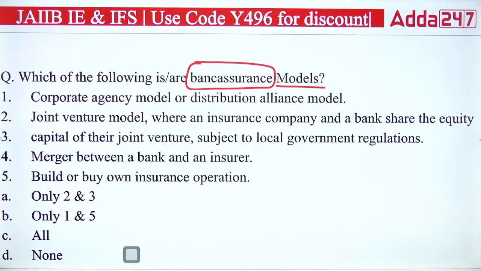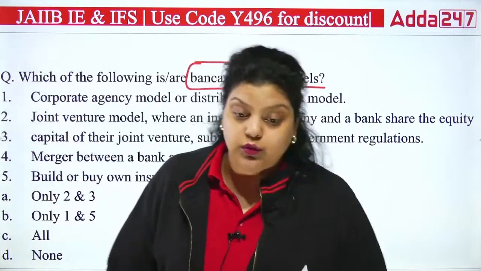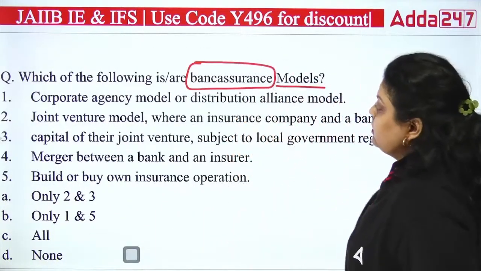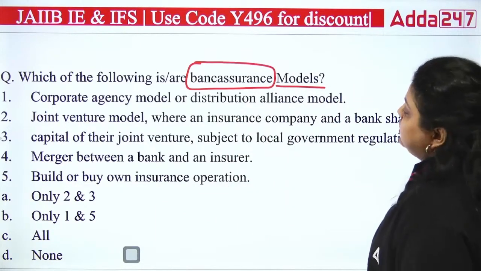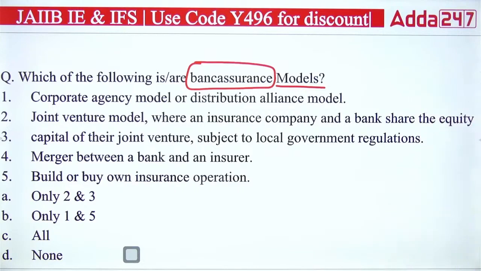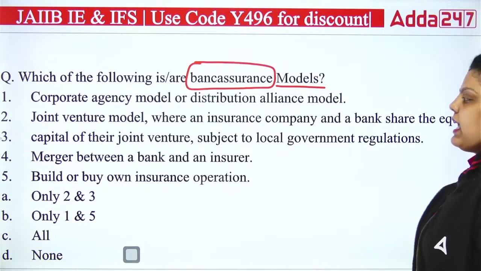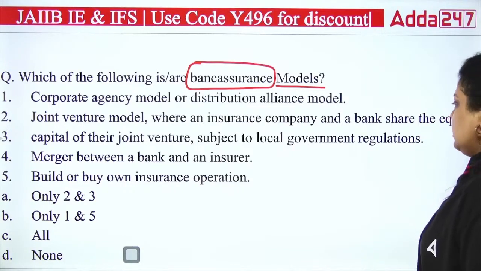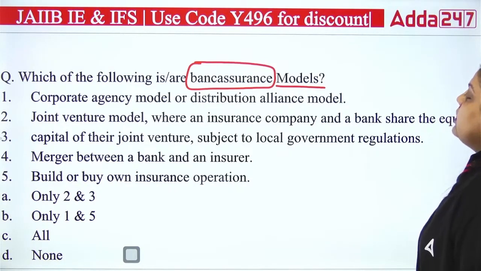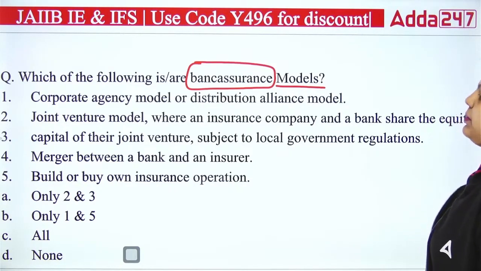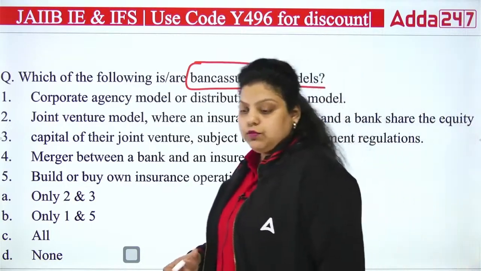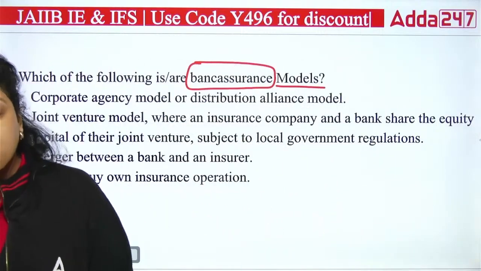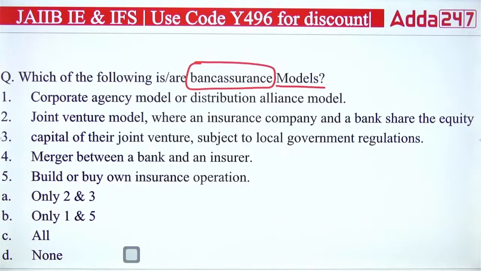Bancassurance has certain models, so you have to answer which of the following are the models of bancassurance. First is the corporate agency model or distribution alliance model. Second is the joint venture model, where an insurance company and a bank share the equity. Third, the capital of their joint venture, subject to local government regulation. Fourth, merger between a bank and an insurance company. And fifth, build or buy own insurance operation. So these are the 5 models given in front of you. Which of them are the bancassurance models, you have to answer.